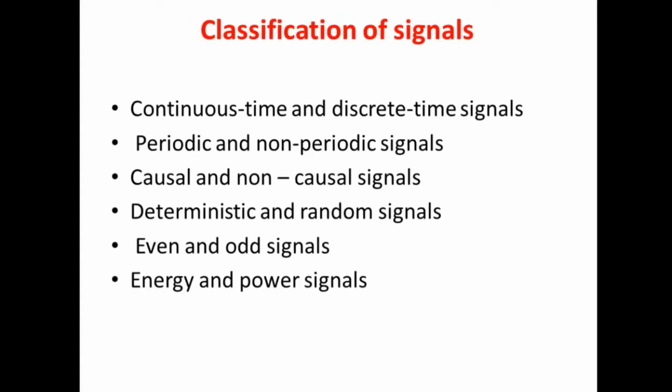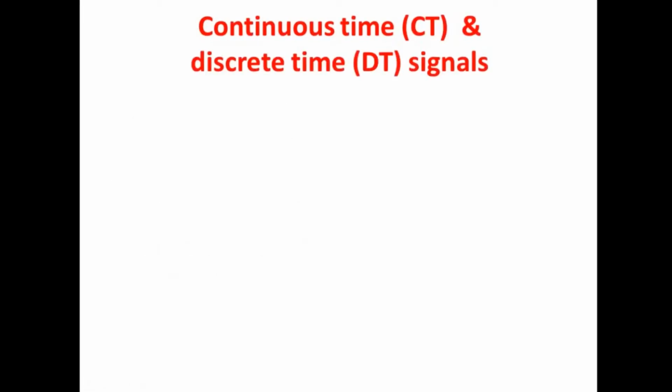Starting from continuous time and discrete time signals, the second one is periodic and aperiodic or non-periodic signals. The third one is causal or non-causal signals. The fourth one is deterministic and random signals. The fifth one is even and odd signals, and the last one is energy and power signals. So the first and last ones are in our syllabus. We are going to discuss more on continuous time and discrete time signals, and then energy and power signals.